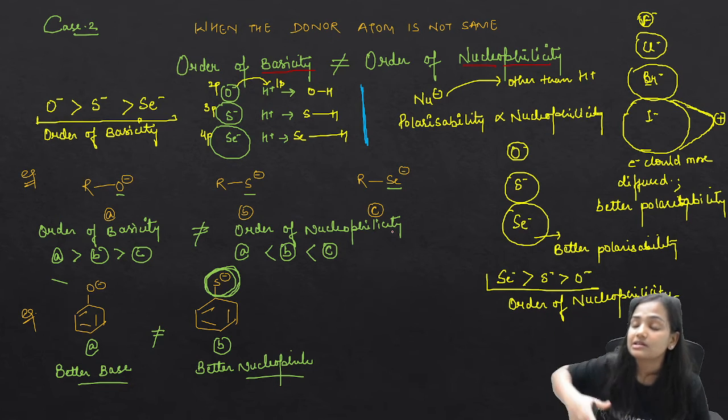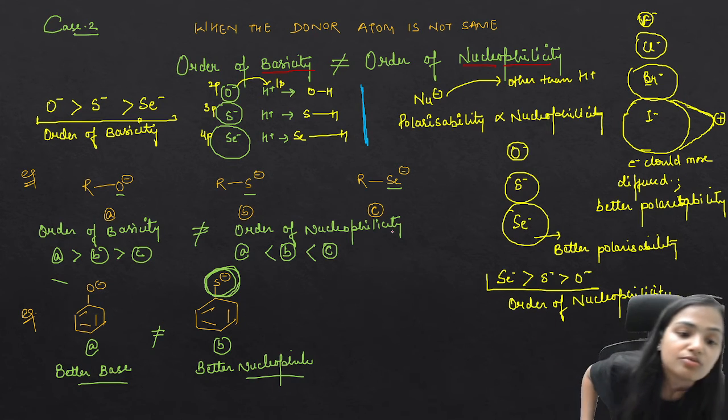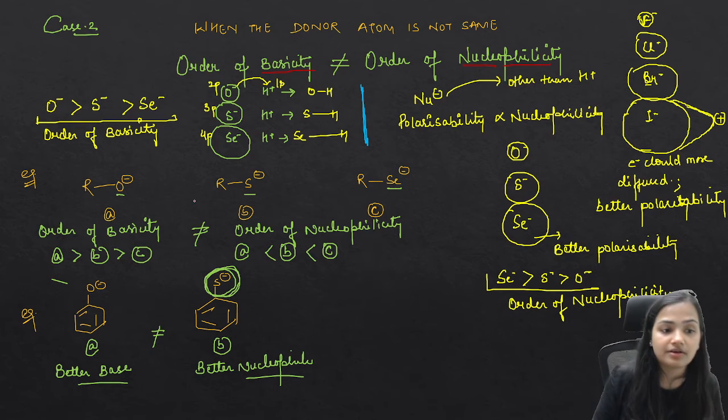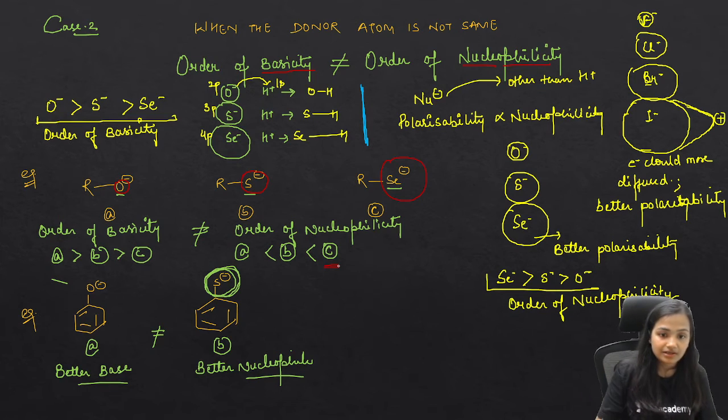Electrons are loosely held, so it will be able to give the electron pair very easily. So more polarizability, more nucleophilicity. Here we take O negative, S negative, Se negative. Se is a bigger nucleophile than the others, so ultimately it is going to be the better nucleophile. So this is the take for nucleophilicity.